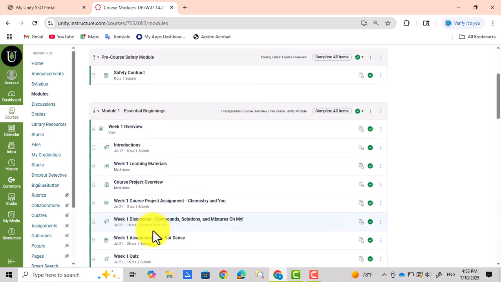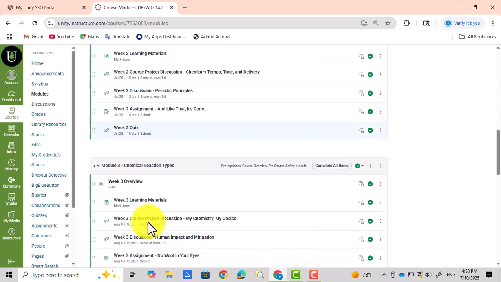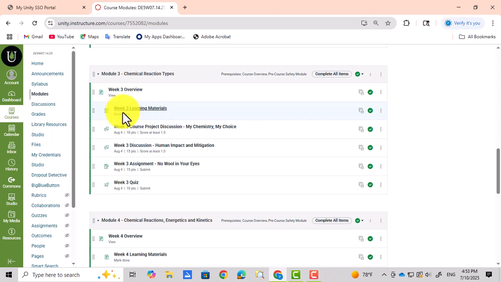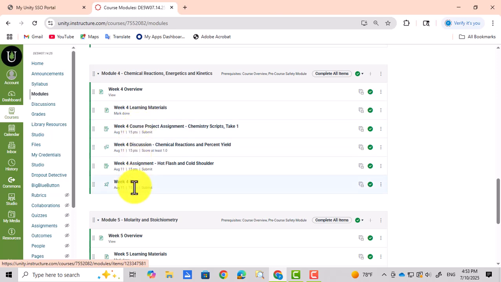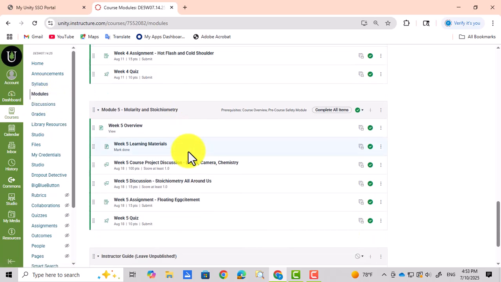So this is week 1. This is week 2. So the assignments are there. The reading materials are there as well. So you have the overview. Learning materials are here. And then you have the 4 assignments we talked about. You're going to have the same structure for all of them: overview, learning material, 4 assignments for every week. That's in the modules. We have 5 modules because we have a 5-week term.